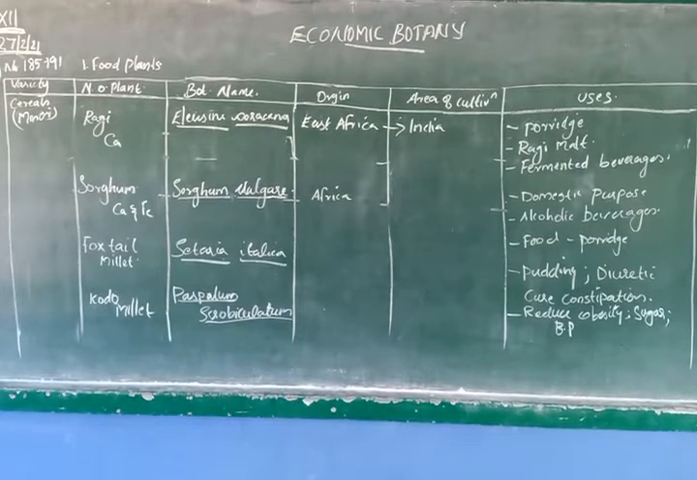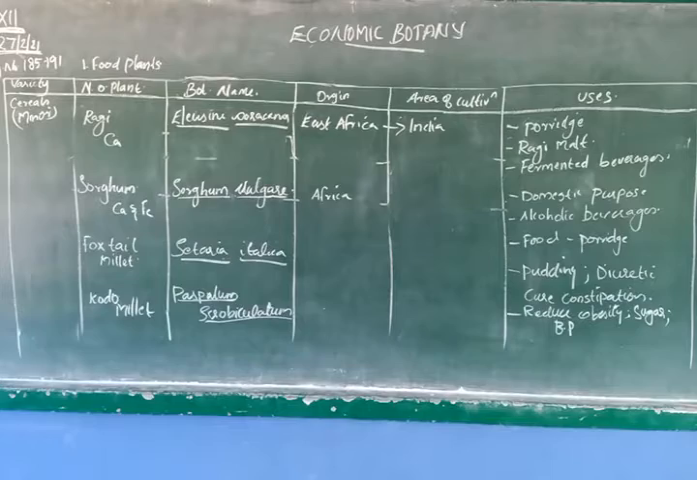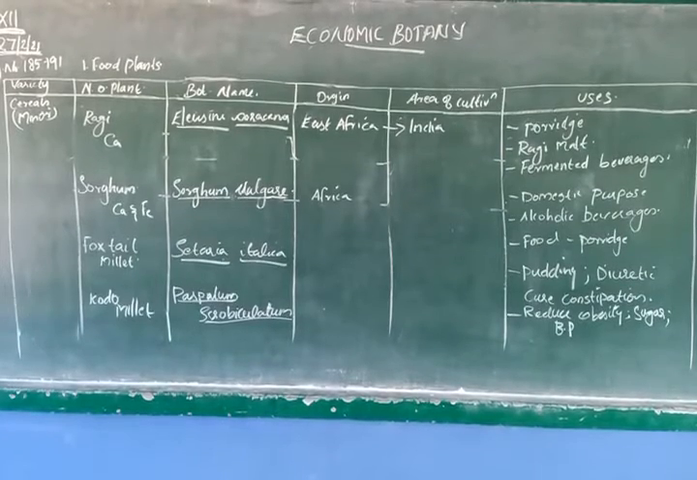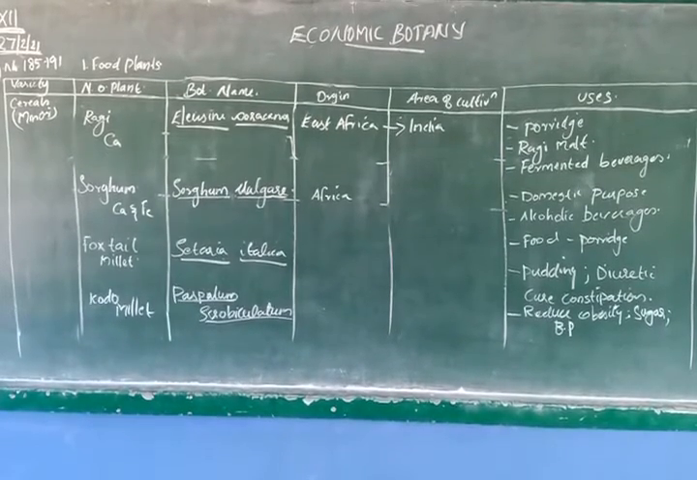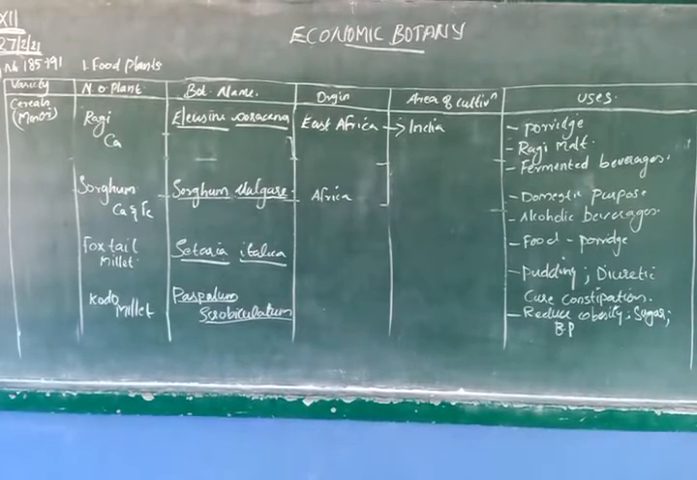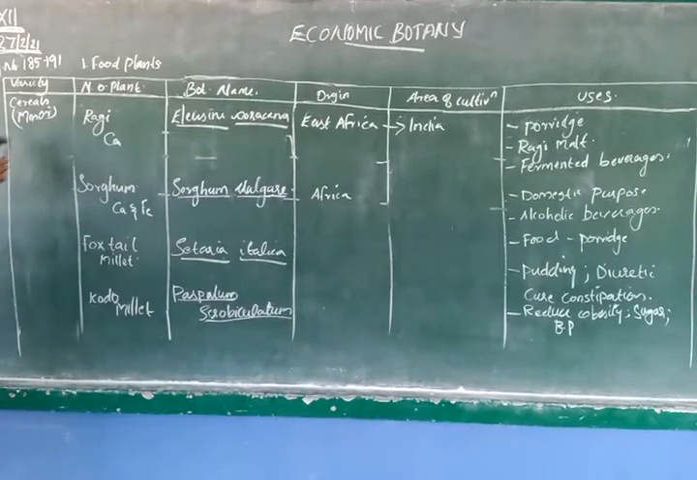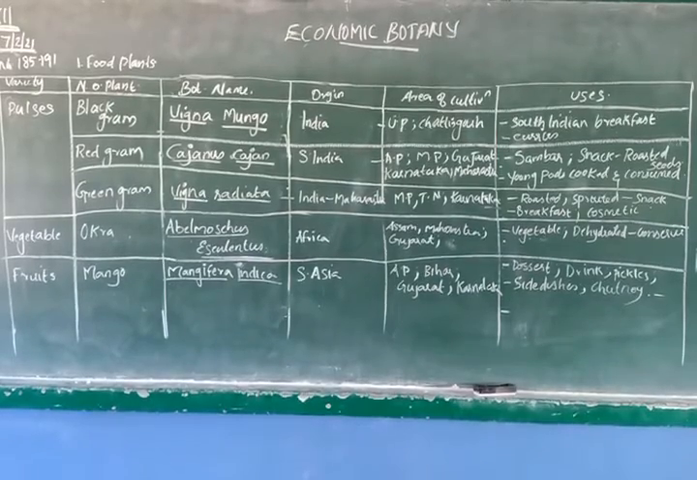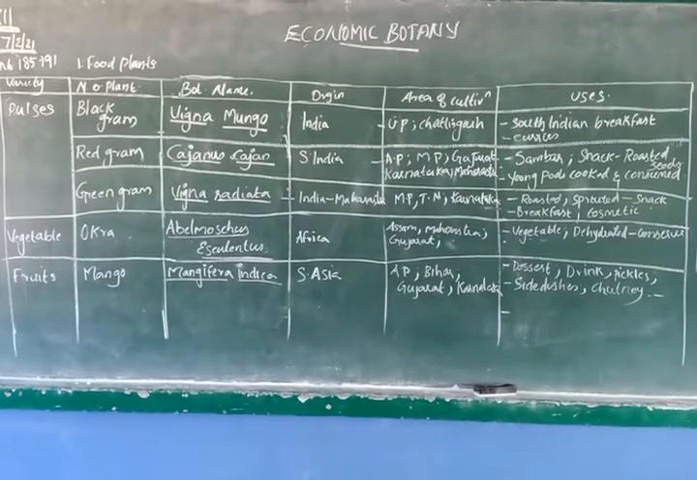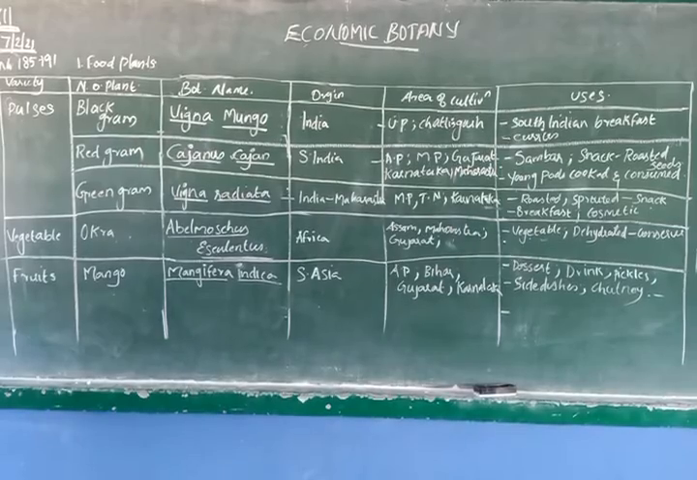So what are the minor millets? Ragi, sorghum, foxtail and kodo millet. Understand? Then these are about cereals. Now pulses. These are about the category of cereals. Now we can discuss pulses. So we completed cereals, major cereals and minor cereals. Now pulses. You know what pulses are?